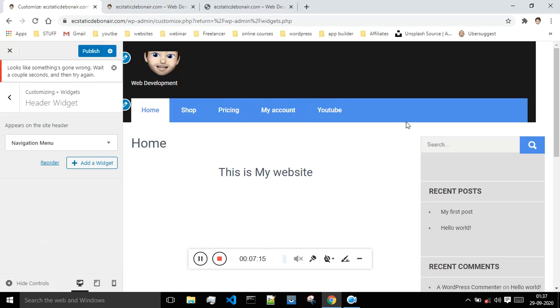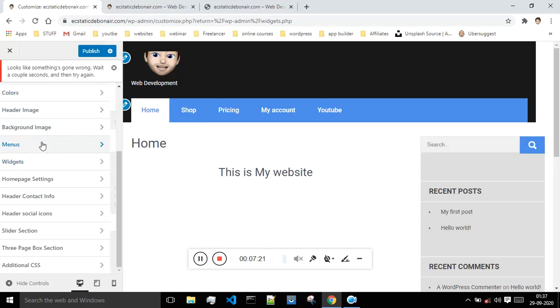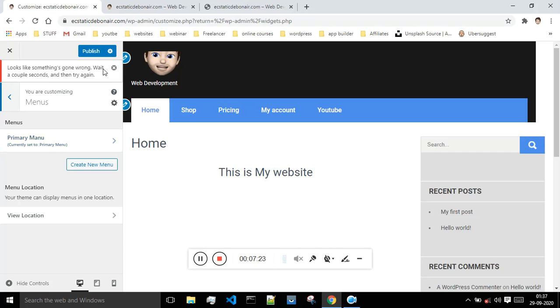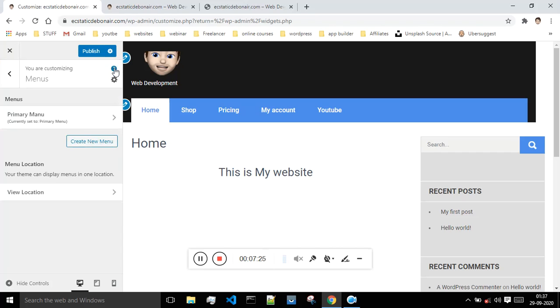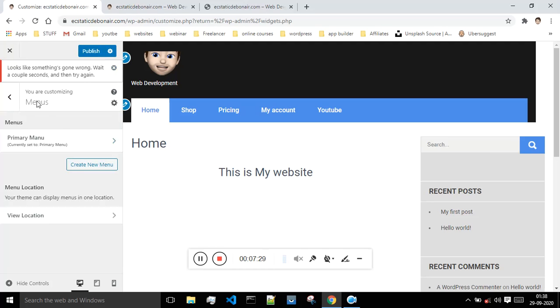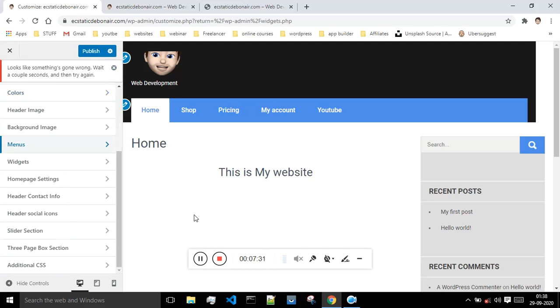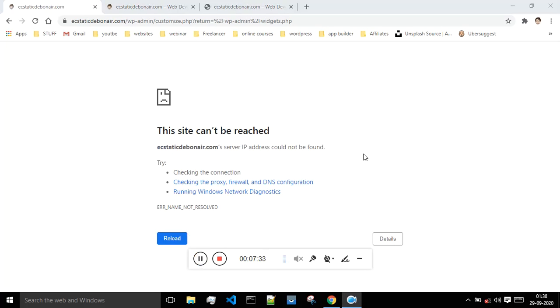So guys, there is one error, I don't know what is that, and because of which my changes are not getting saved. Looks like something's gone wrong. Let's just wait for a while and see what happens. Okay, so we are having network issues, so I will continue this once my network issues have been resolved, my Wi-Fi has been turned off. I will be back in a minute, just give me some time.